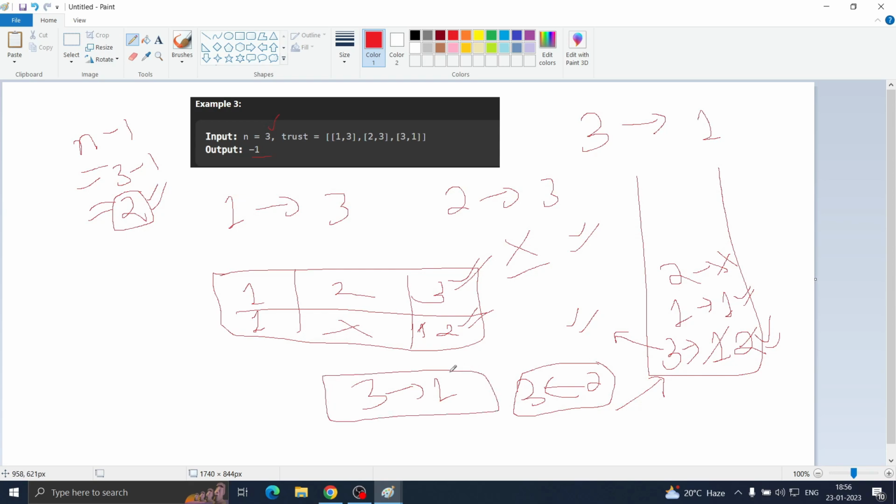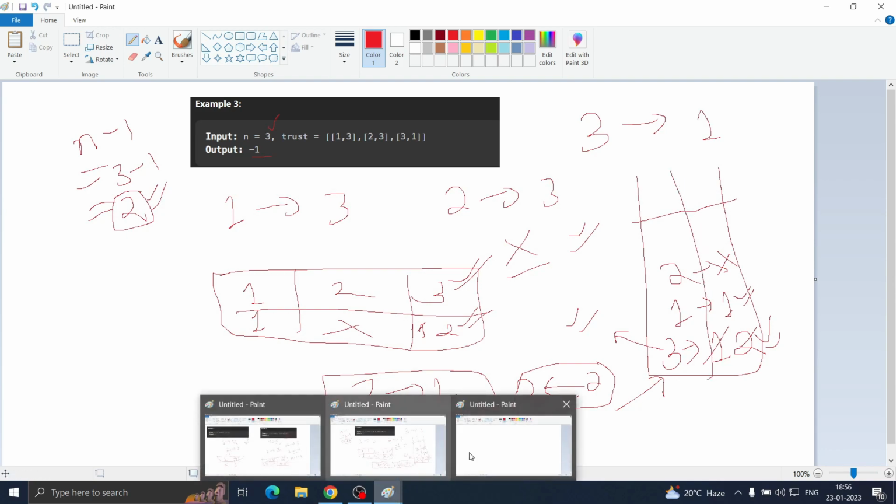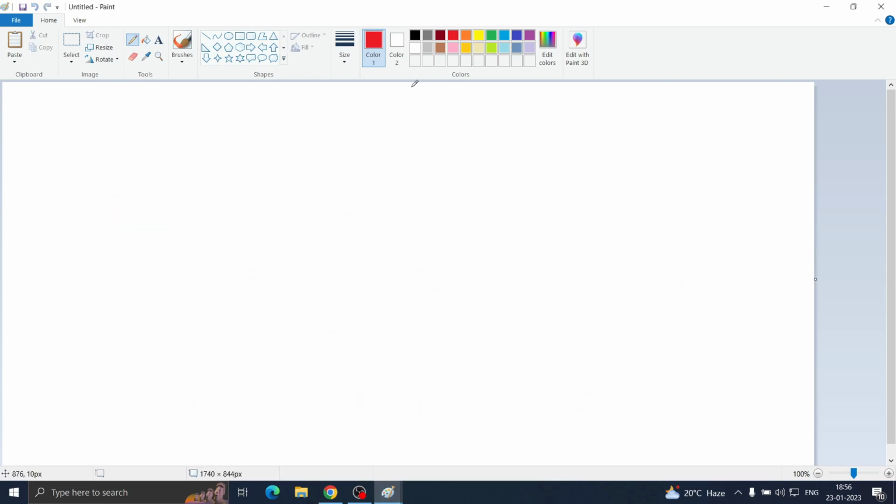To approach this, there is a better approach available. Instead of a hash map, you can simply think of it as a graph question. If you have heard about graphs, you will know there are two types of graph: directed and undirected. Directed graphs are in one direction, undirected graphs are bidirectional. In a directed graph, there is a concept of in degree and out degree.